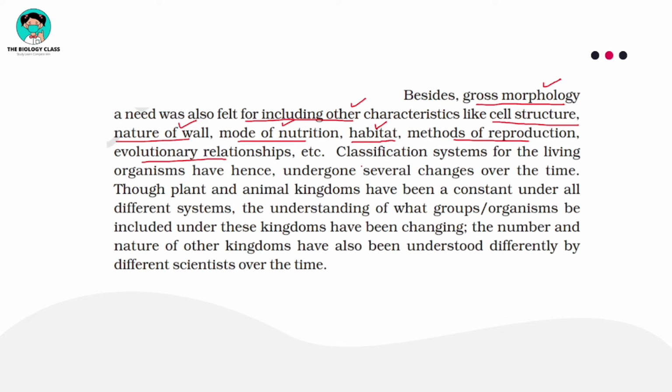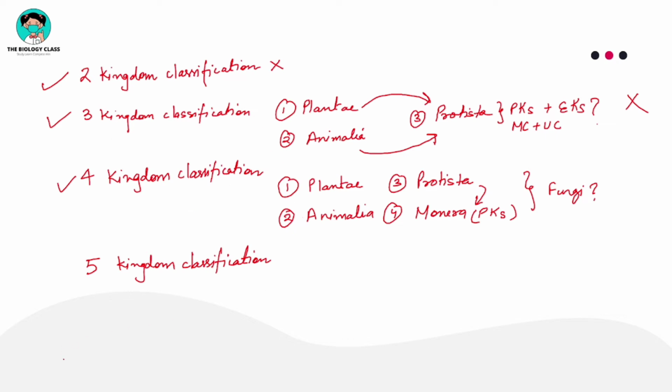The same thing is written over here, that several changes have been made over time, but kingdom Plantae and Animalia were kept constant under all different classification systems. You can see that there is no change in these two kingdoms. Plantae, Animalia, and here also only two kingdoms were there, Plantae and Animalia. So these were constant, but there was reshuffling of all the other members, like all the prokaryotic members, you can say the bacteria, cyanobacteria, protista group like euglenoids, chrysophytes, all these were shuffled and shuffled again and again.